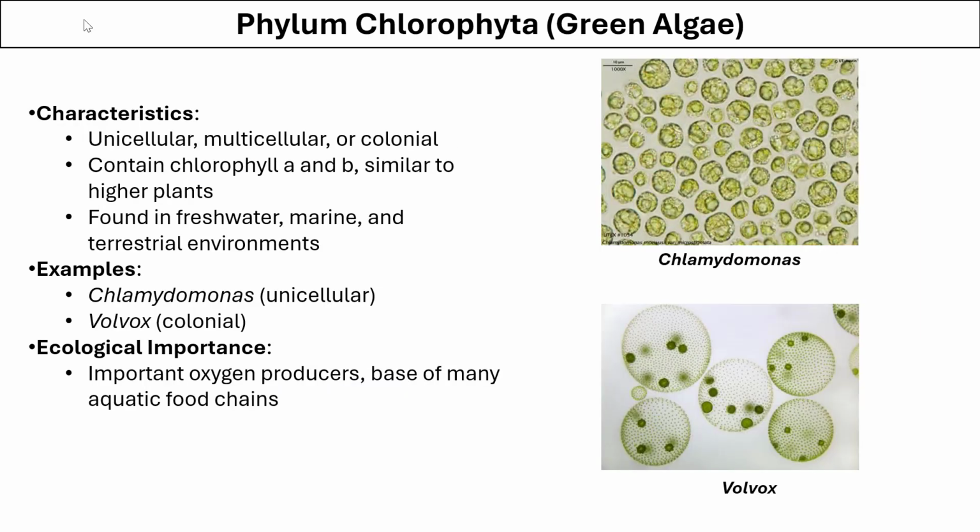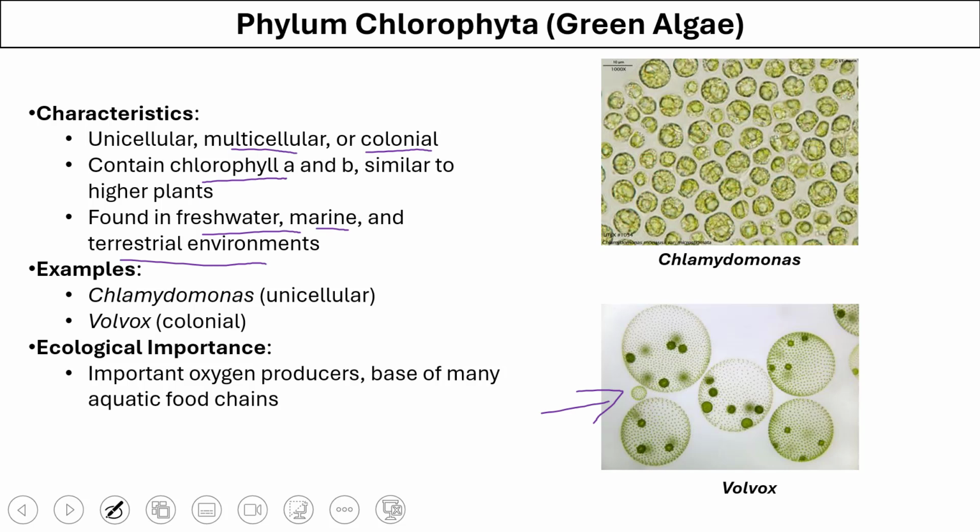Next phylum is Chlorophyta. As the word indicates, chloro means green, so this is the phylum of green alga. These organisms are mainly unicellular. They can be multicellular or make colonies, like you can see here. In volvox, there is a colony of unicellular algae. They contain chlorophyll pigment, which gives green color to plants as well. They are found in freshwater, marine water, and terrestrial environment.